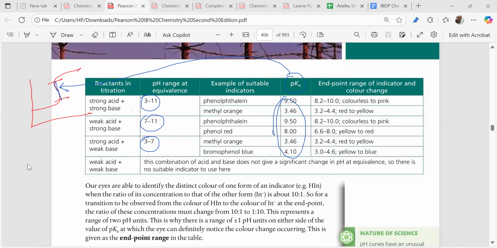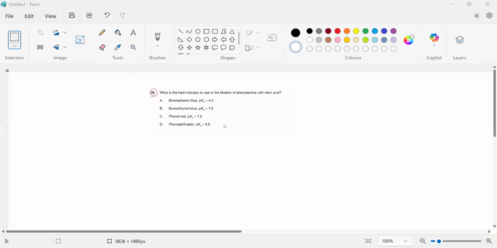Now, the past paper question is a very good question. From the first page I showed, page number 362, we have to know that this is a weak base and nitric acid is a strong acid. Strong acid, weak base will have an inflection point of 3 to 7, isn't it? Guys, is it clear? 3 to 7.